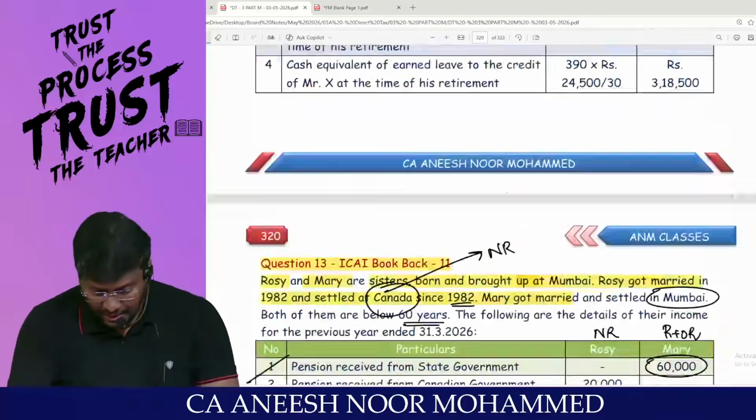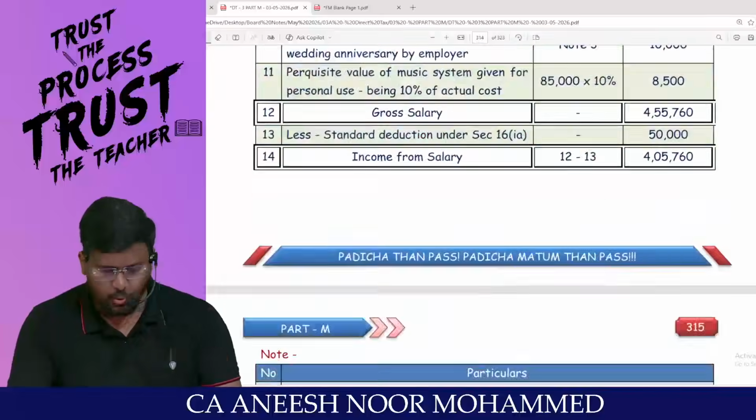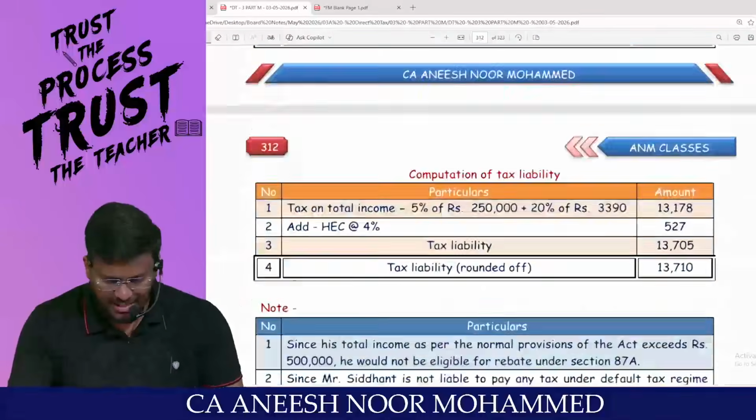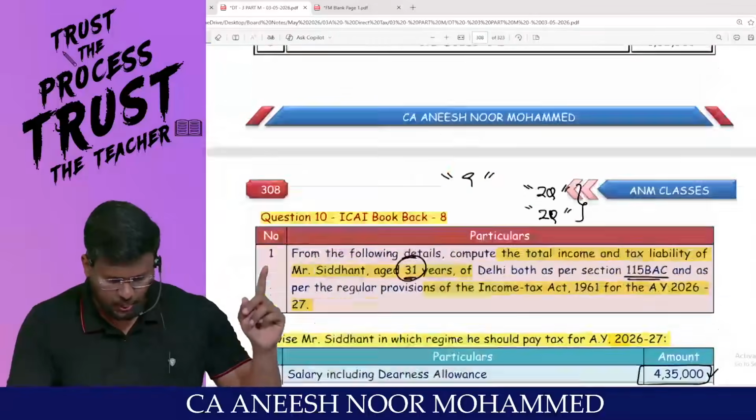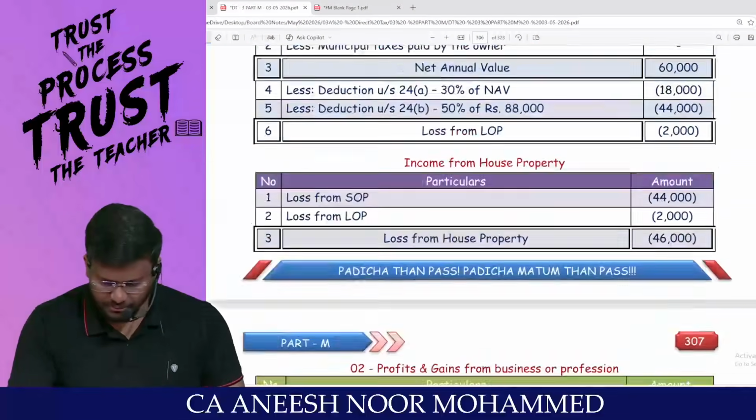That is the reason why yesterday we have done one question in class. If I am not wrong, yesterday's last question is question number 9.